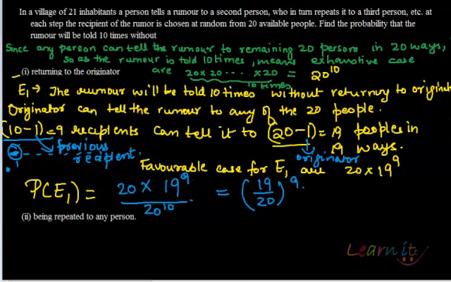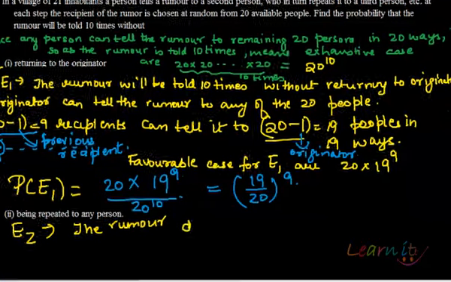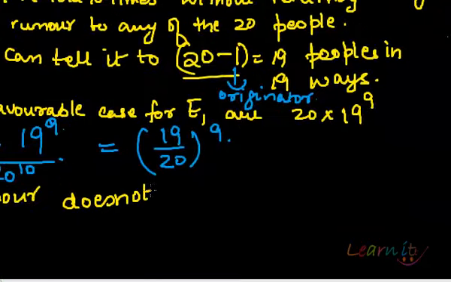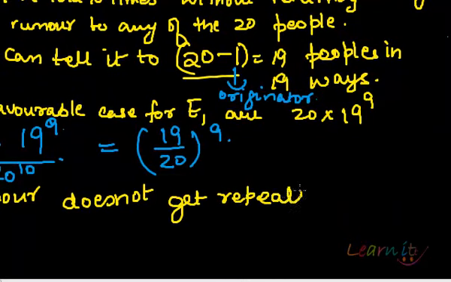Now the second case, what are we asked? We are asked that it can be repeated without being repeated to any person for that matter. Now let's call this event the rumor does not get repeated to anyone, right?